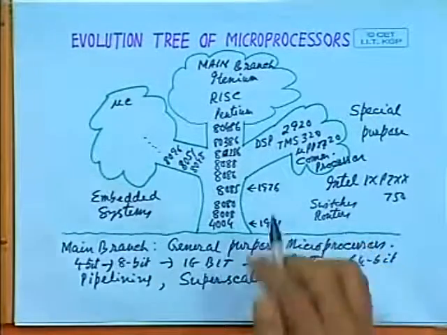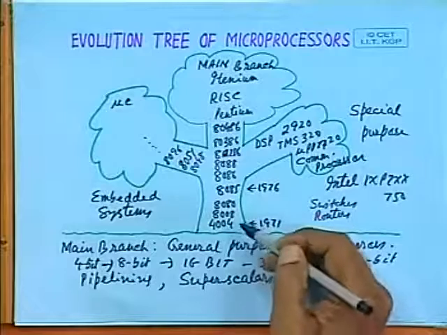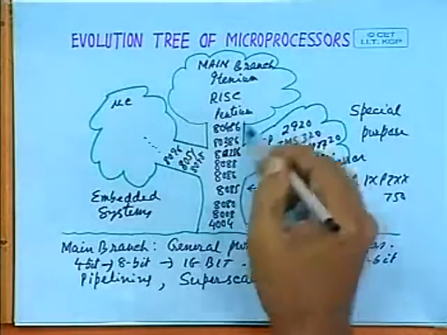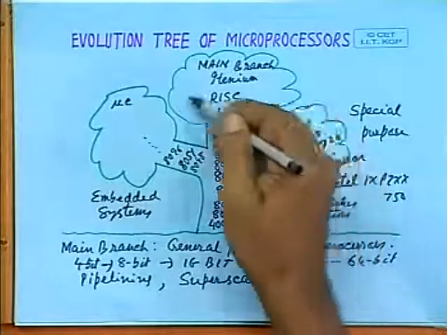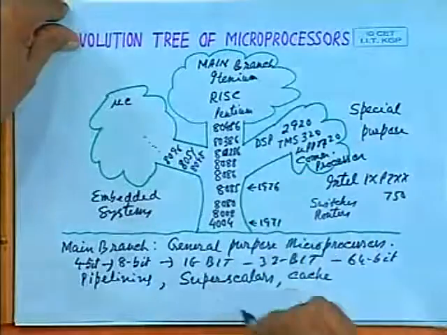Obviously, it's a very difficult task. Let us look at the main branch, where these microprocessors belonging to the main branch will be taught. Usually, these microprocessors are introduced as part of a computer architecture and organization course, where typically features like pipelining, superscalar architecture, and various other features are introduced, and these microprocessors are given as examples.